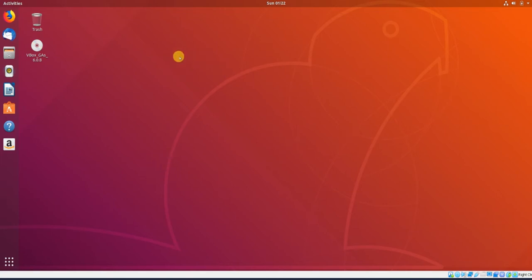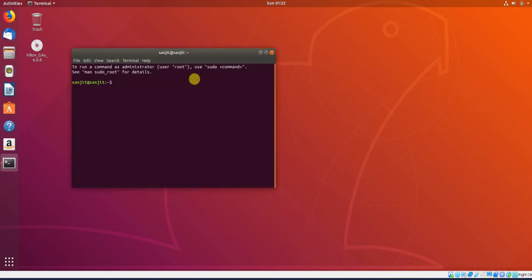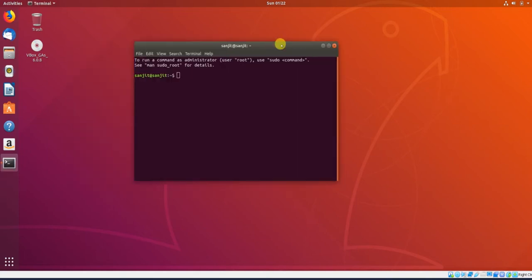So what you have to do, you just right click on the desktop, and there is an option called Open Terminal. So you just need to open the terminal, and there you need to do a few things. First of all, you will see your name, whatever is given to you. Here it's written some messages, like to run a command as an admin, you can use either login as a root or you can use the sudo command. Okay, so I will show you when it is required.